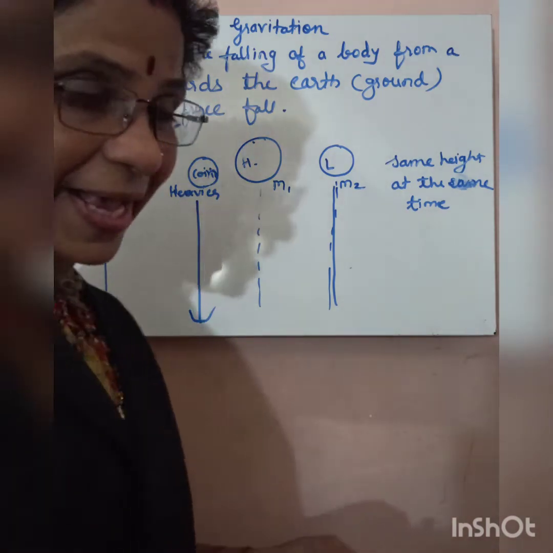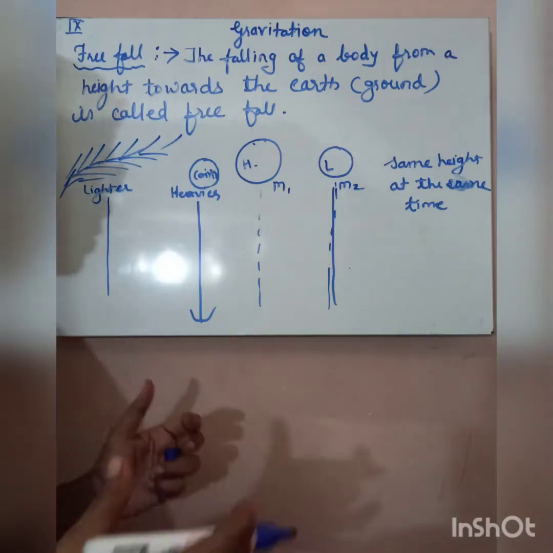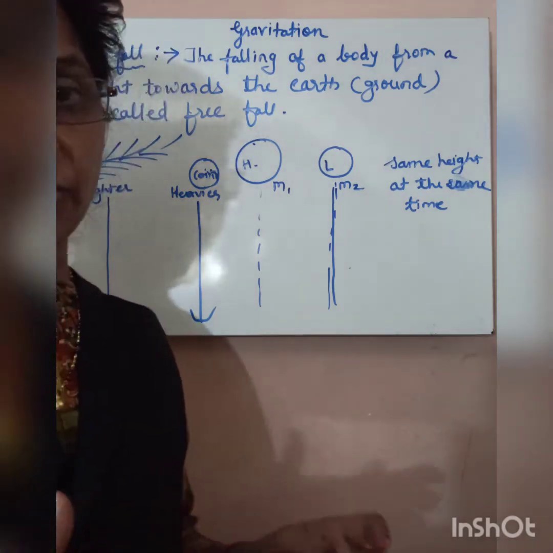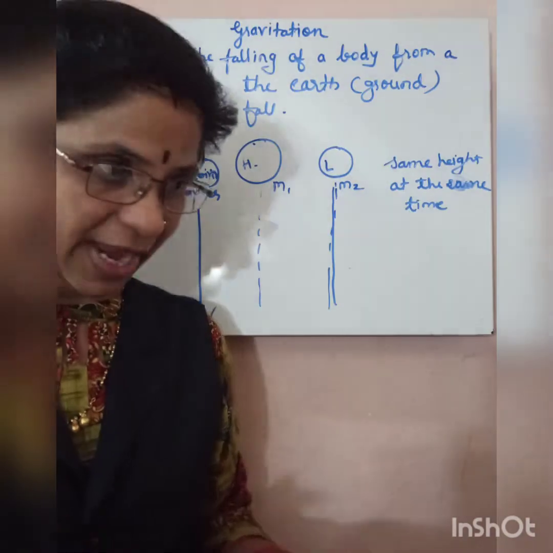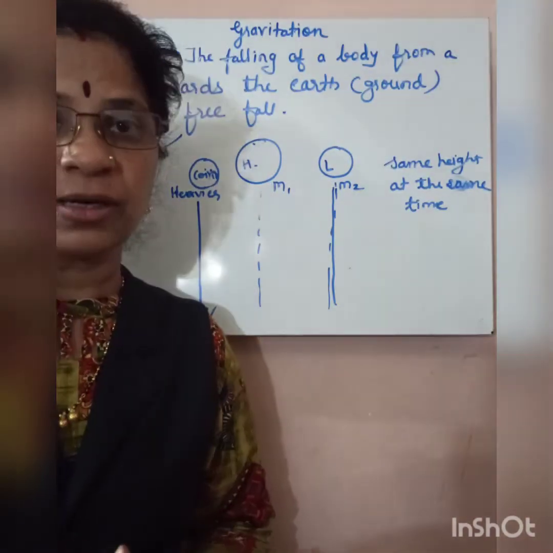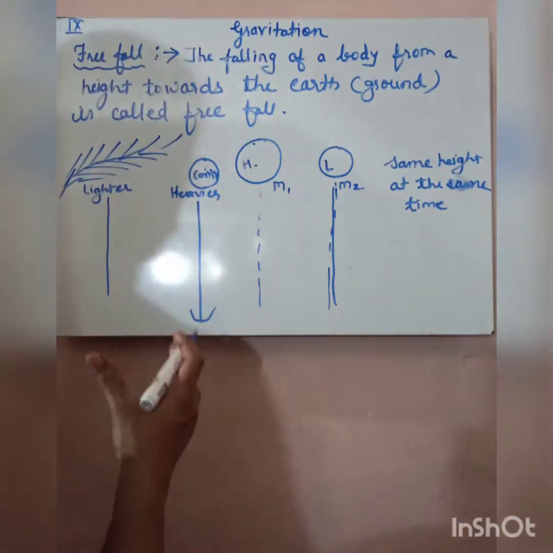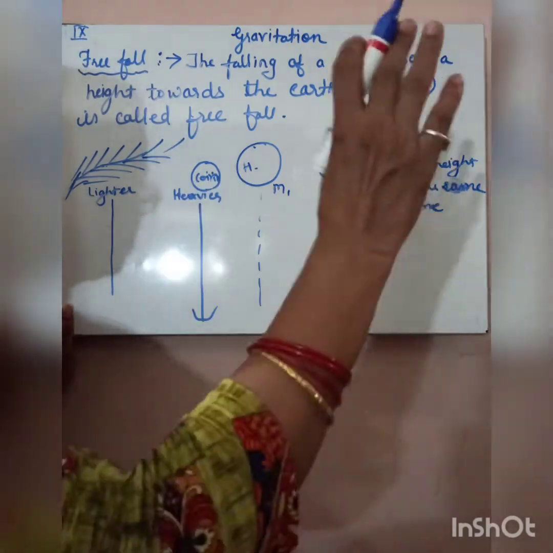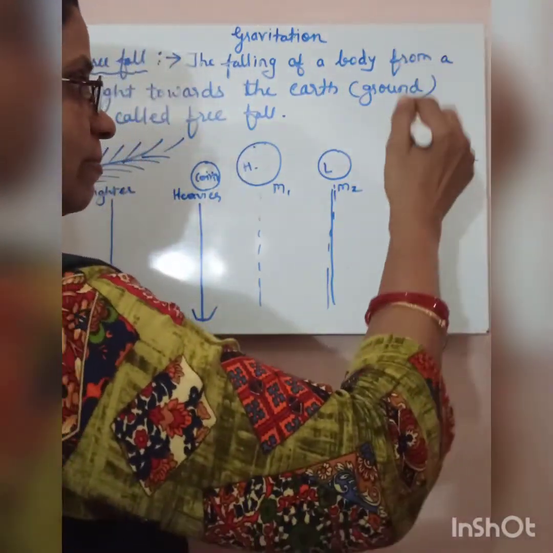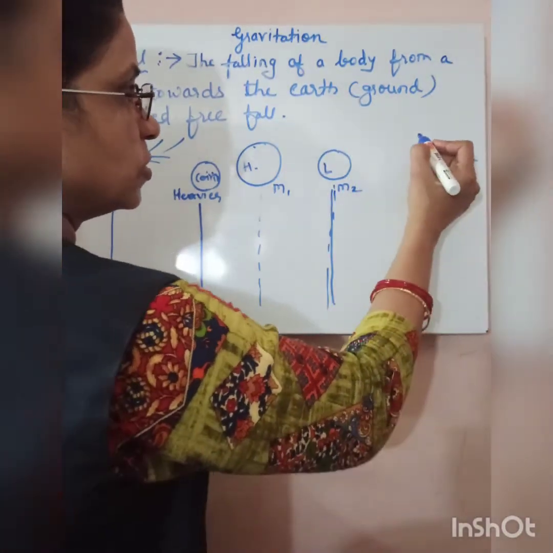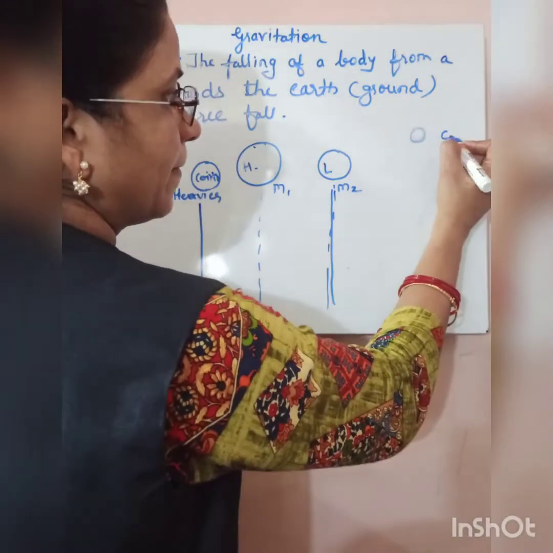But children, later on it was proved wrong by Galileo, the great scientist and astronomer Galileo. He proved it wrong. Here Galileo dropped two stones of different masses.